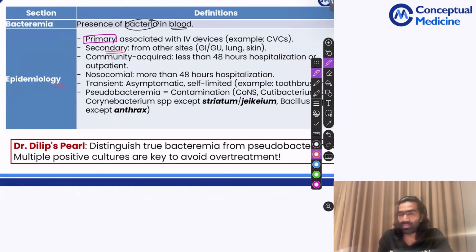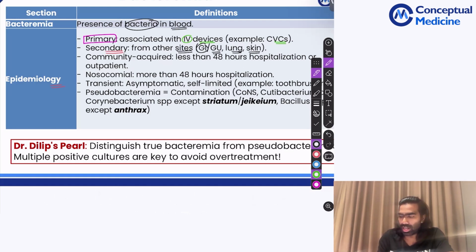What do you mean by primary? Primary means usually most of these infections are going to be related to the IV, intravenous devices like central veins, or even a simple IV cannula sometimes can induce a bloodstream infection, even though it is not very common. And coming to secondary bloodstream infections, usually the infections are going to disseminate from other sites. Like, for example, you can have a GI infection, that is gastrointestinal infection, or a GU infection, that is genitourinary infection, or a lung infection like pneumonia, or probably a skin infection like abscess, and that is causing a bloodstream infection.